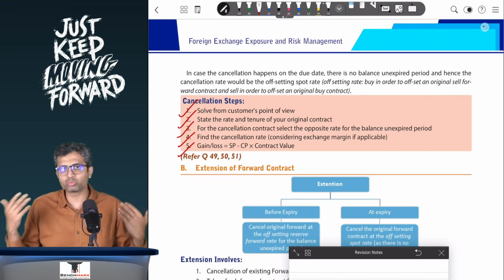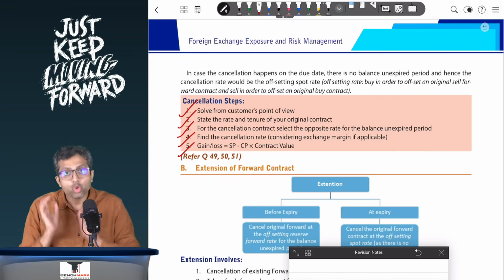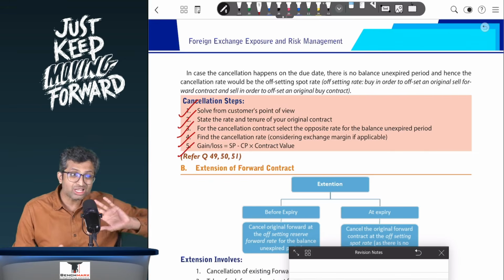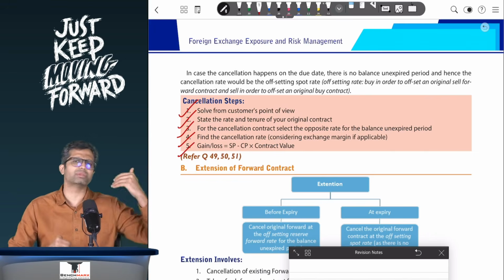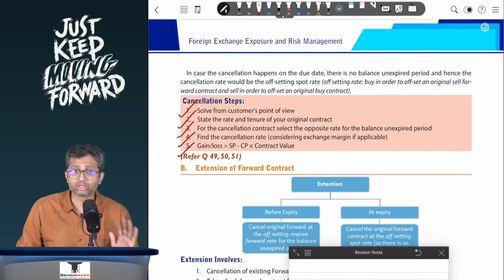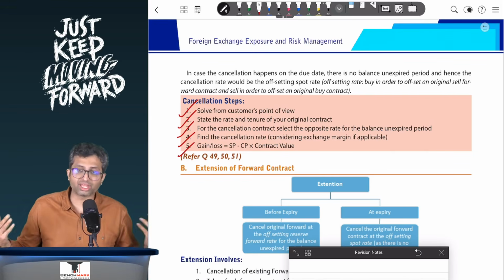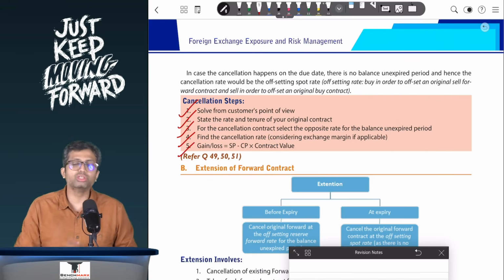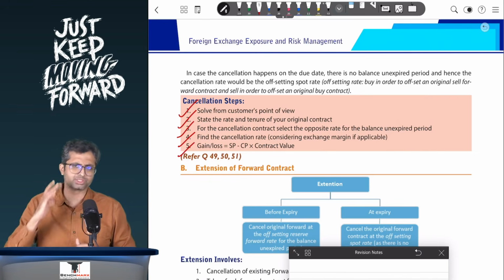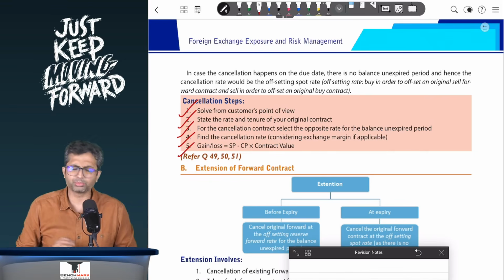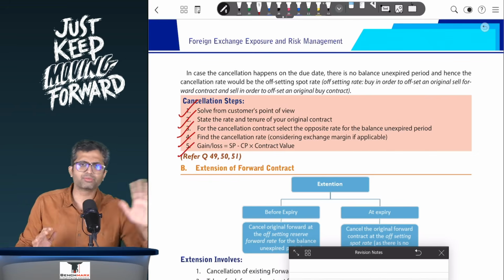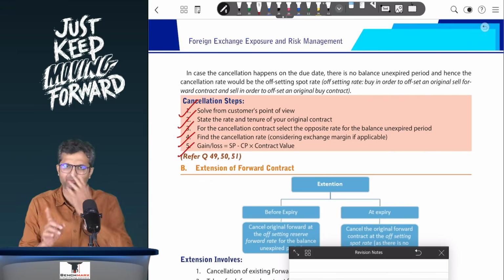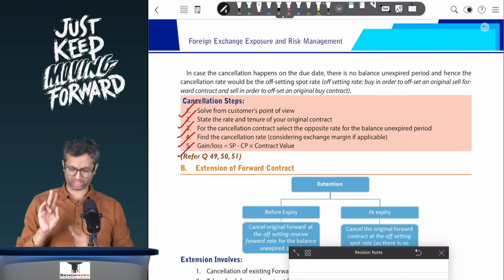So how do you get this extension? Well, you will cancel the existing contract because you don't need anything on 31st March anymore. Cancellation will happen in exactly the same way as we discussed earlier. So your original contract stands cancelled. However, you want a new deal and hence you want to enter into a new forward contract on 1st March, let us say for a 2-month period. So you will have a forward buy of $1,000 at whatever is the prevailing rate for the 2-month period, that is extension. So extension will have a hidden cancellation plus a new contract.